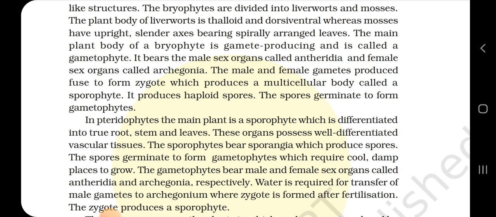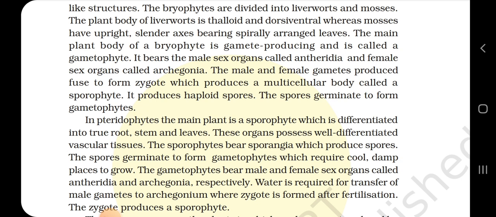The male and female gametes fuse to form a zygote, which produces a multicellular body called a sporophyte. It produces haploid spores. The spores germinate to form gametophytes. In pteridophytes, the main plant is a sporophyte which is differentiated into true root, stem, and leaves. These organs possess well-differentiated vascular tissues.